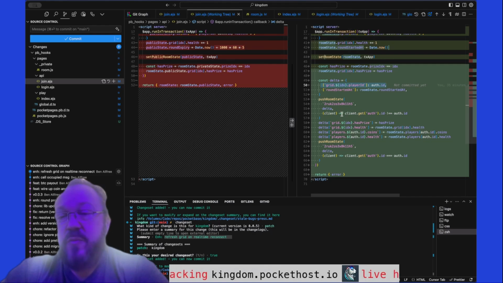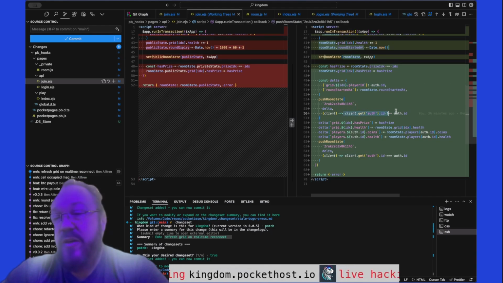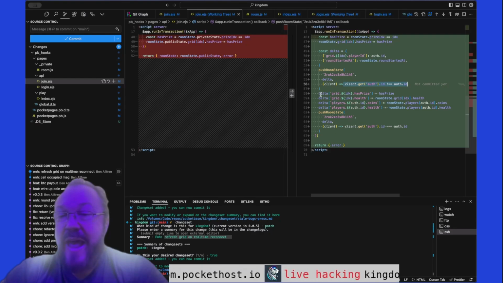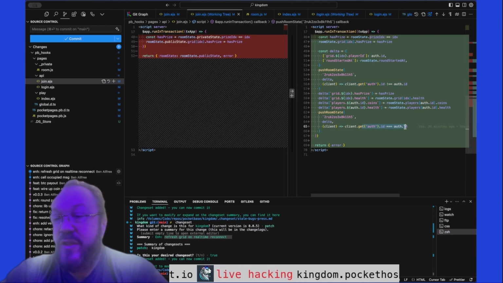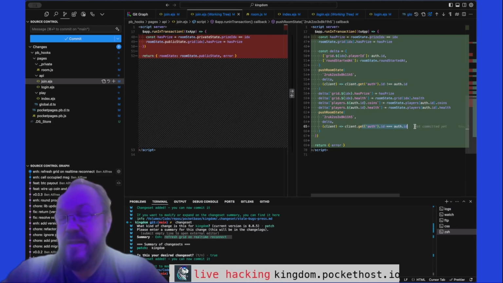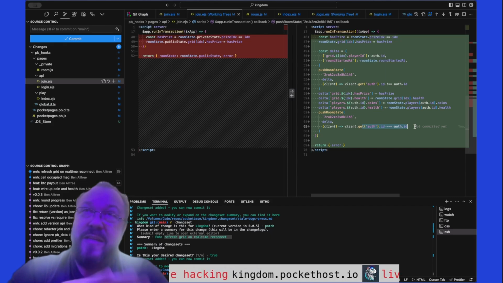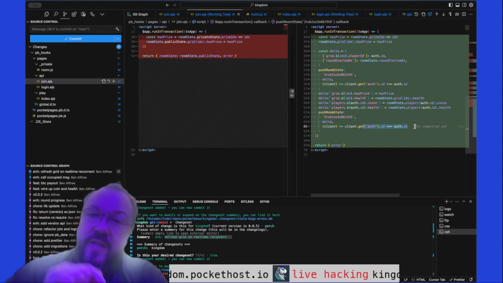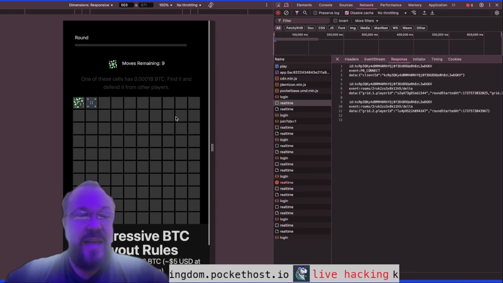Then we push that room state and we push it to everyone who is not the player that joined the cell. After that, we add things to the delta. We add the privileged information for the player who did join the cell, and we push that only to the player who did join the cell. And you saw that before, that the real-time event data is different based on whether you own the cell or not. Good, so that's today's Kingdom update.